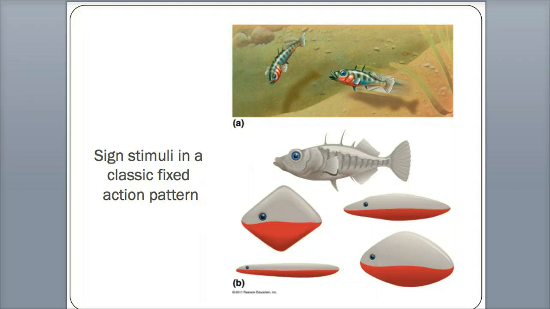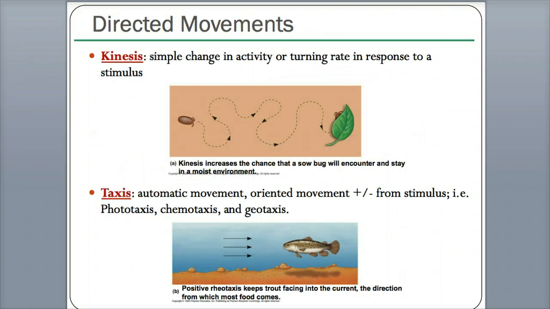So the question that I would have posed to you in class is, how did all of a sudden these fish get red bellies? And the ultimate cause is that at some level, it probably helped them survive or helped their species survive, so that only those with red bellies ever survived and those without red bellies, I guess, eventually died off.